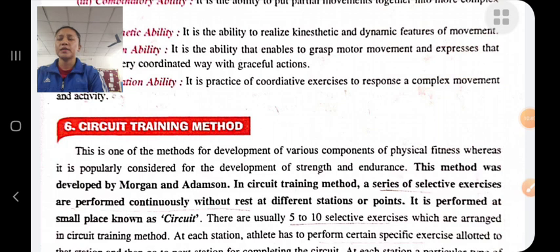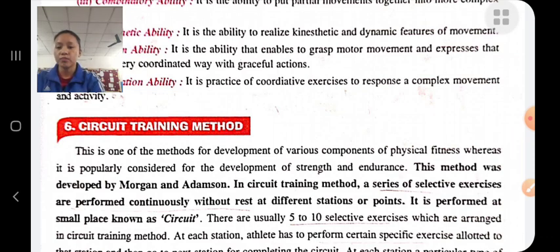A series of selective exercises are performed continuously without any rest in between, at different stations or points.